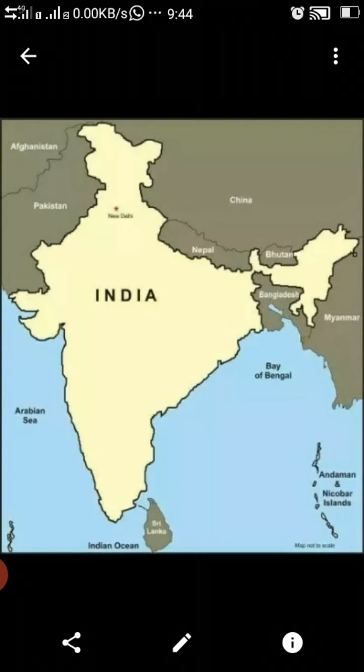This landmass boundary which we talked about is near about 15,200 kilometers. And the coastline, you can see from the Andaman and Nicobar area and nearby water bodies, the southern coastal body from Gujarat till the Bangladesh area, till Orissa. That whole coastal body is near about 7,516.6 kilometers. So in this way we can see the boundary of India.